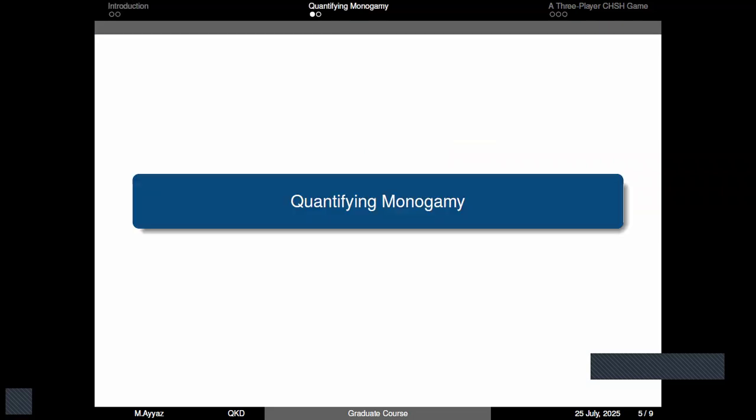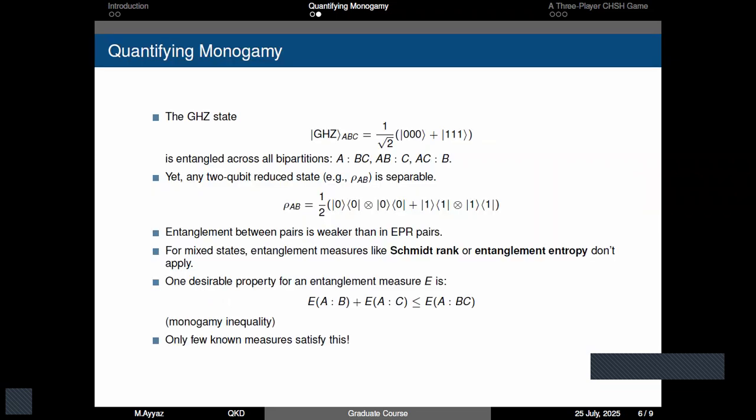So now we have discussed what monogamy is, and we have seen the qualitative side of it. Now we want to quantify the monogamy. Previously we saw that if two systems are maximally entangled with each other and form an EPR pair, then there can be no third system that can be entangled or correlated with the systems that are maximally entangled with each other.